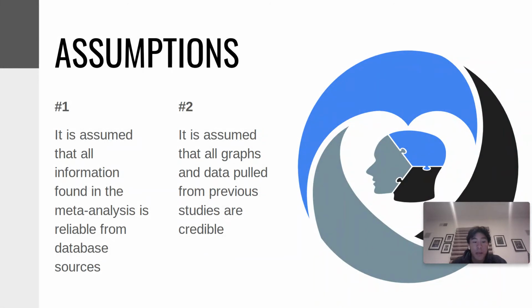The two assumptions being made throughout this research are that all information found in the meta-analysis is reliable from database sources, and all graphs and data pulled from previous studies are credible.